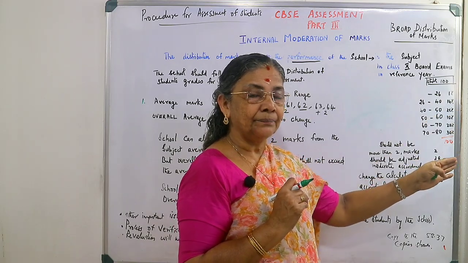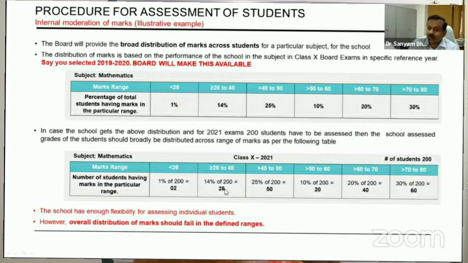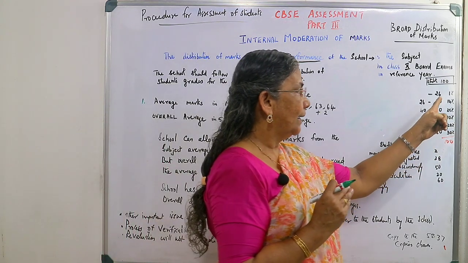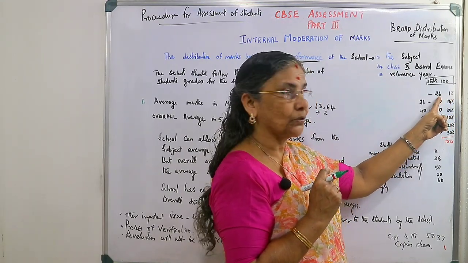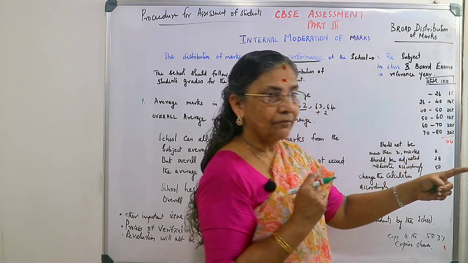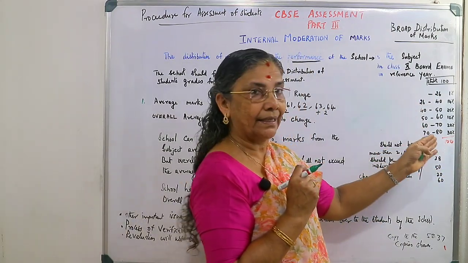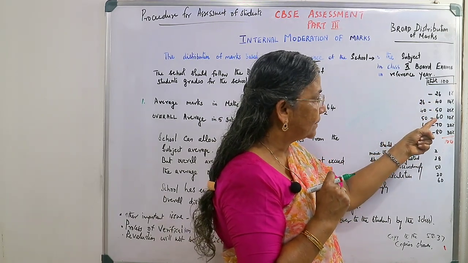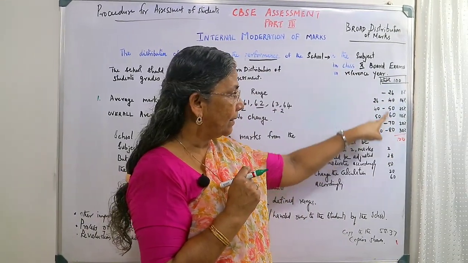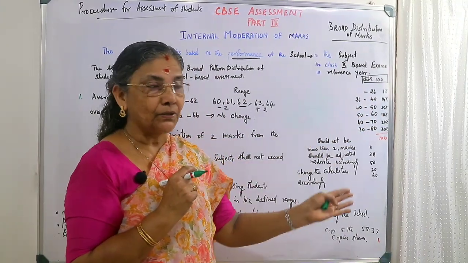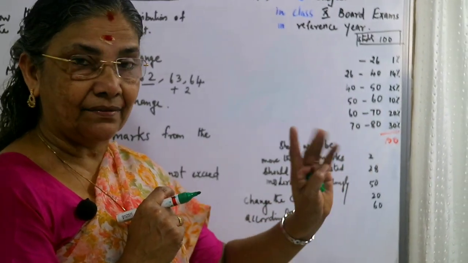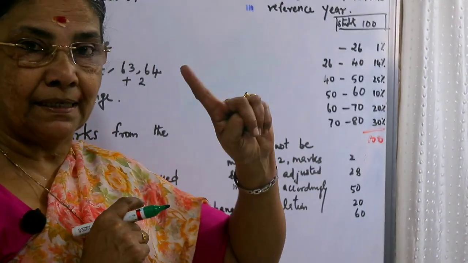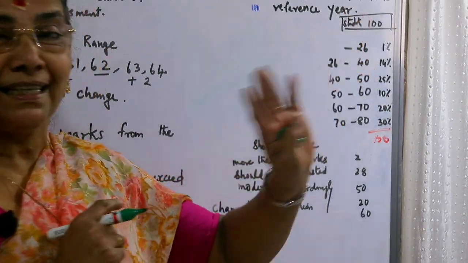Here is another thing we can see: what is the example given here? According to the circular, it is assuming that 100 students are there. Why 100 students? For easy calculation. It says 1% means one student falls in the category below 26. For statistical calculation we used to write like that. Understand that the upper limits are not included, except 80. So below 26, below 40, below 50, below 60, below 70, and including 80. Below 26, 1% means 1 student, because we are assuming there are 100 students.